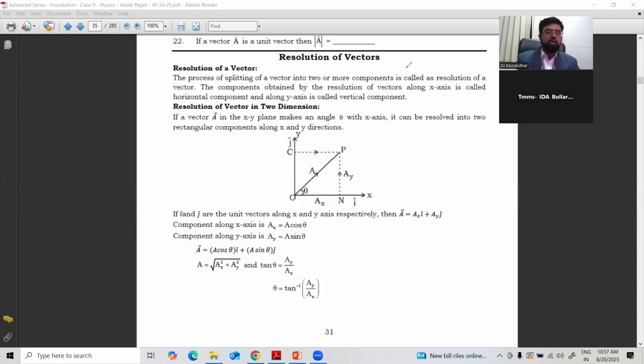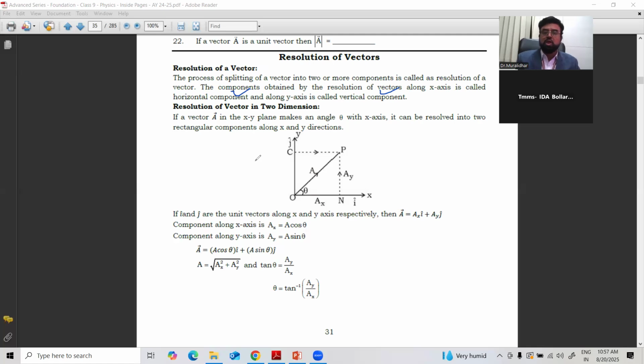See, the component obtained by resolution of a vector along the x-axis is called the horizontal component, and along the y-axis is called the vertical component. This is the vertical component of the vector, and this is the horizontal component. Means a vector can be resolved into two components: one is the vertical component, the other is the horizontal component. There may be balanced or unbalanced vectors. For example, when a force is acting on a body, it may resolve into two components. It acts in the upward direction, it acts in the horizontal direction, or even diagonally. Okay.